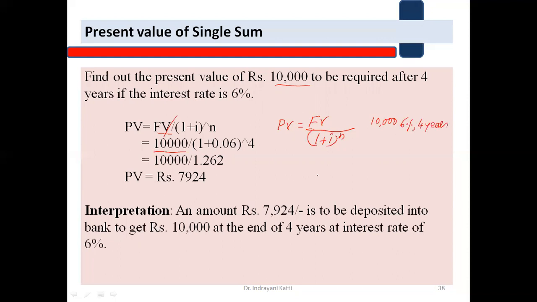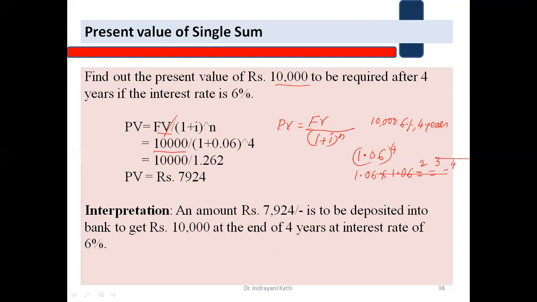We have to calculate the present value of this, right? So that's why it is 10,000 divided by 1 plus i, where i is 6%, that is nothing but 0.06, raised to 4. So this raised to 4, how to calculate this part? It's very simple. That is 1.06 raised to 4. In the calculator, what we will have to do? 1.06 into 1.06 is equal to, you press equal to, it shows the factor of 2 years. Next equal to, it is of 3 years. Next equal to, that is of 4 years, right?